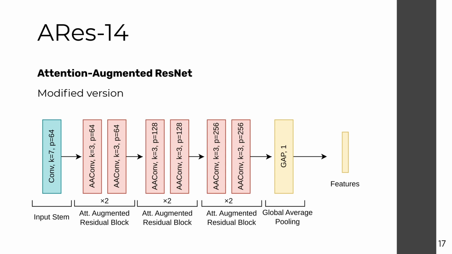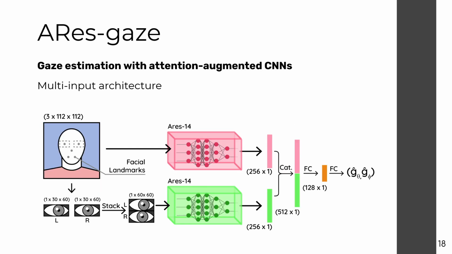Now, building upon the Aries 14 architecture, we present our final gaze estimation framework, a multi-input, dual-branch architecture dubbed Aries Gaze. We use as inputs images from the subject's face and the subject's eyes. These are then passed through 2 separate Aries 14 branches in parallel, and the extracted features are then joined by concatenation and mixed by sequential fully connected layers to produce the final output, which are the pitch and yaw gaze